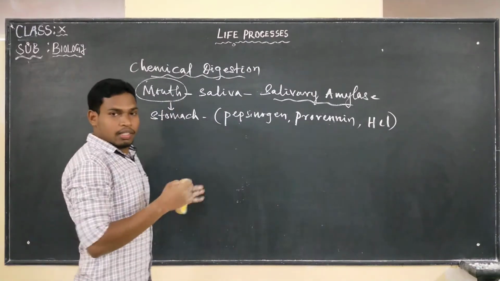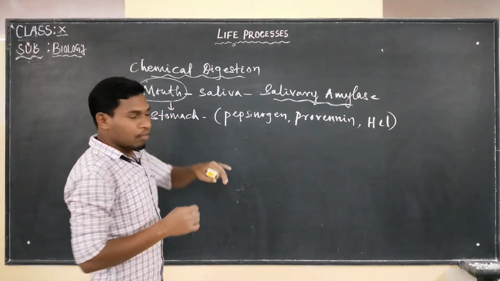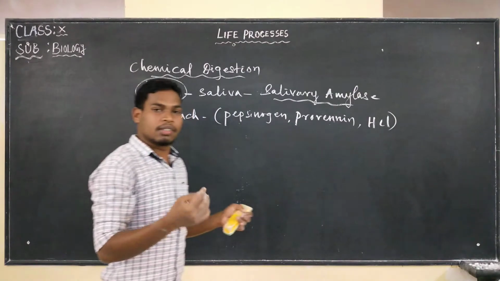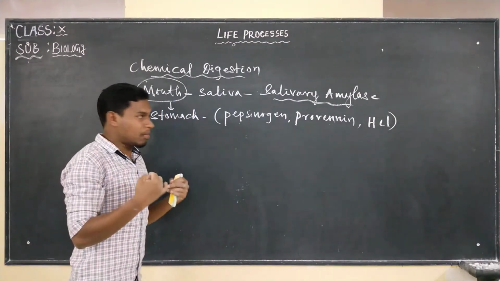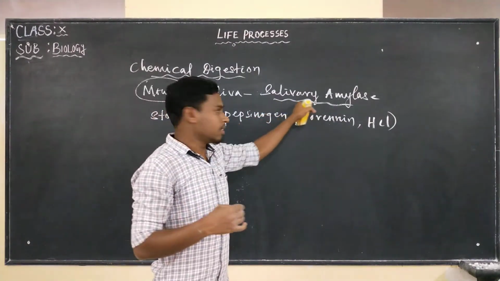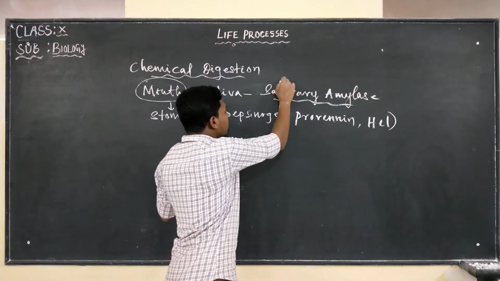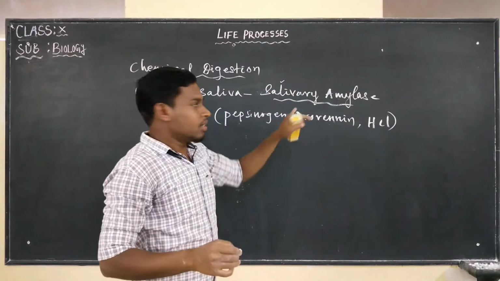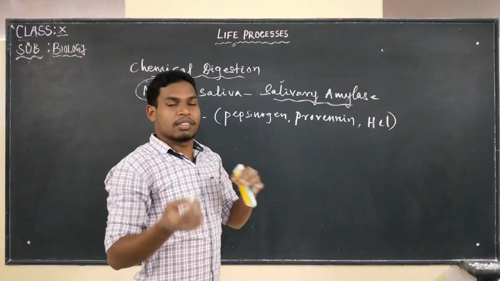Now next we are going to discuss what? Duodenum. But the food that we put into our mouth is going to trigger the secretion of saliva.